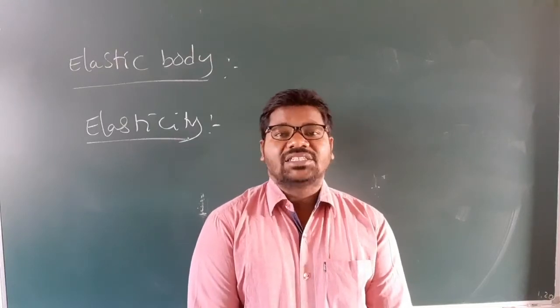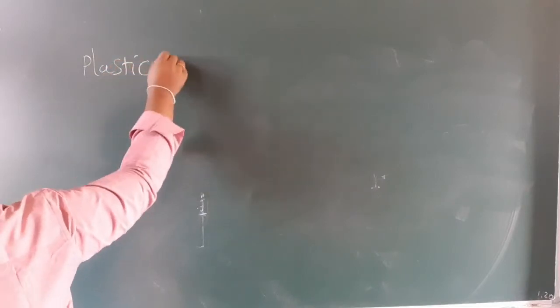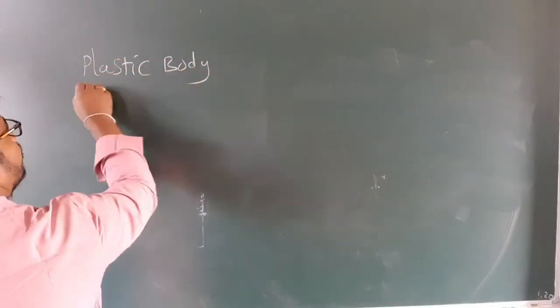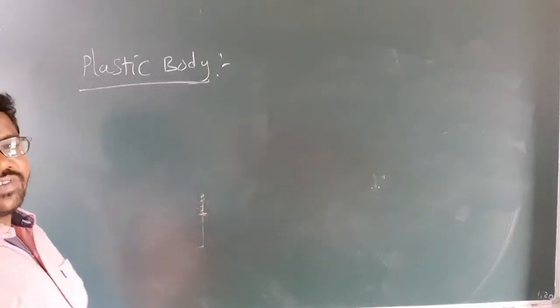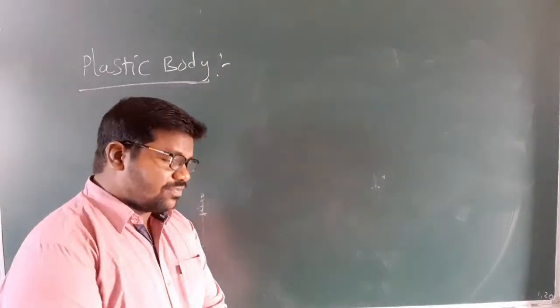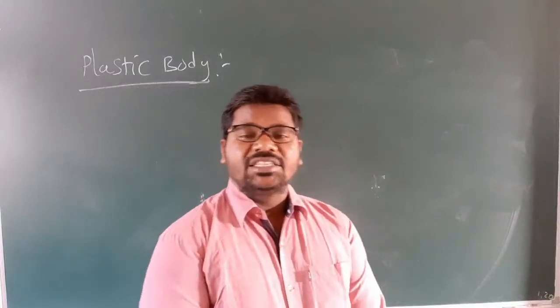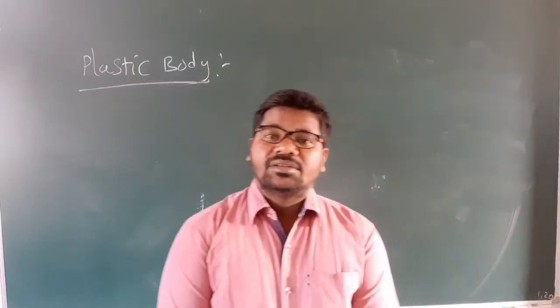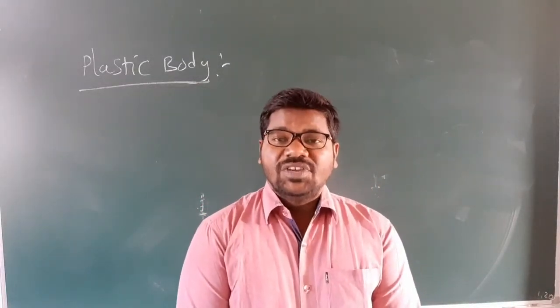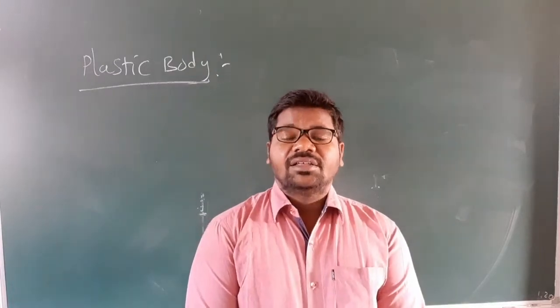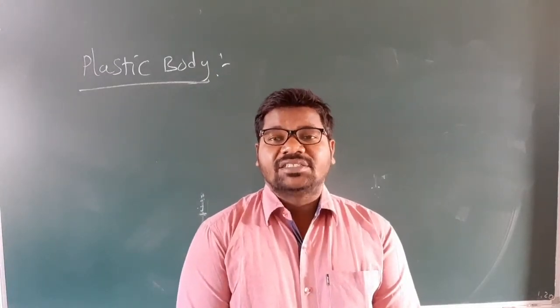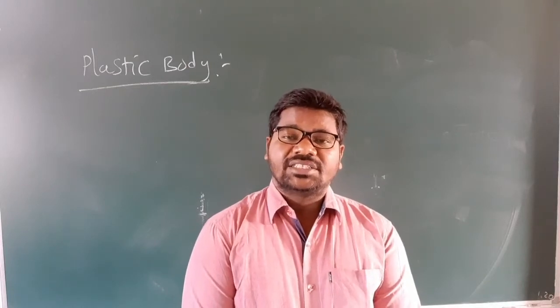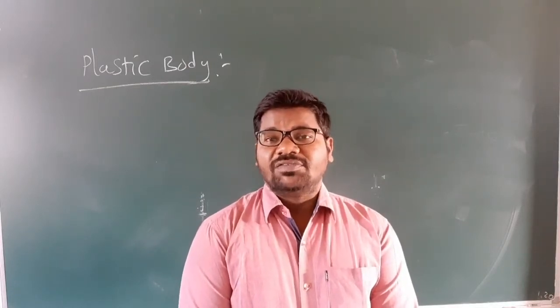Coming to plastic body and plasticity. How can we define a plastic body? A plastic body is a material which will not regain its original shape and size after removal of the deforming force.